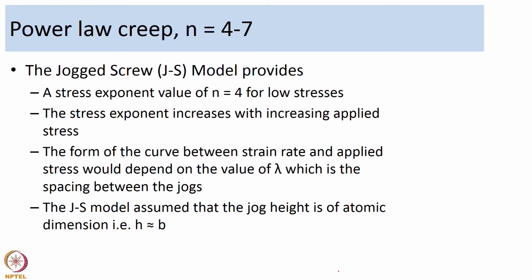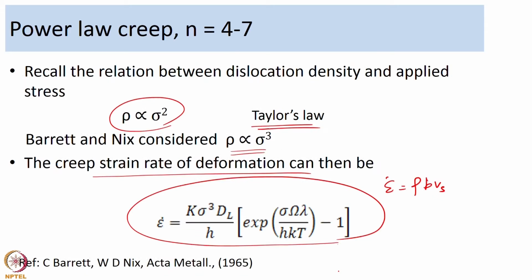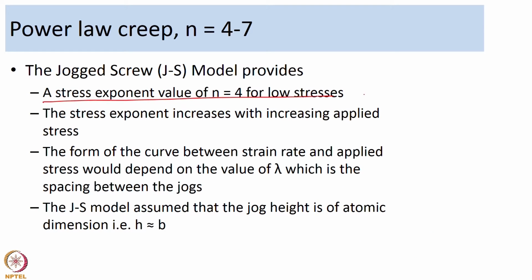Now, the characteristics of the jogged screw model are as follows. It allows a stress exponent value of n equal to 4 at low stresses. If your stress values are low, then e to the power sigma omega lambda by hkt will become approximately equal to sigma omega lambda by hkt. So, your strain rate is essentially sigma cube times sigma times some constant times dl. What you end up with is epsilon dot proportional to sigma to the power 4. So, you get a stress exponent value of 4 for low stresses.